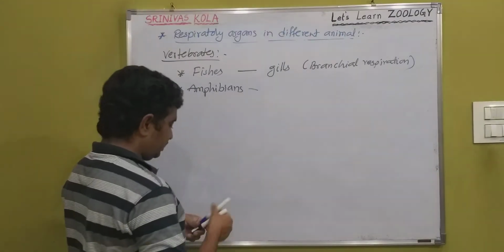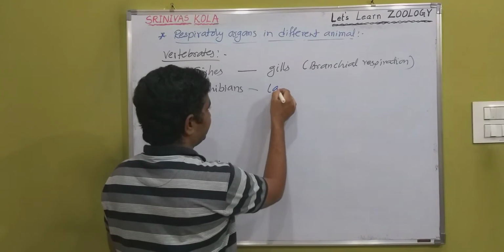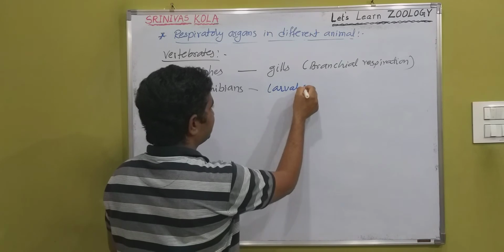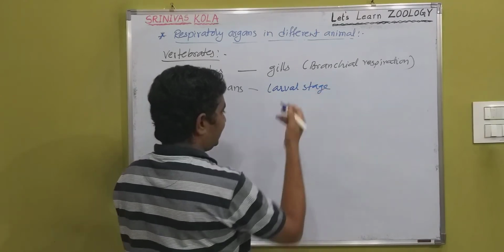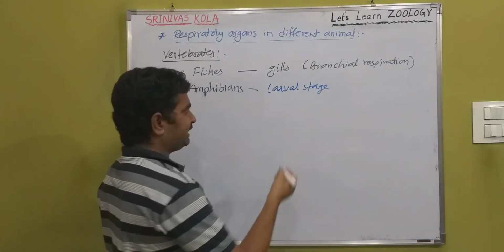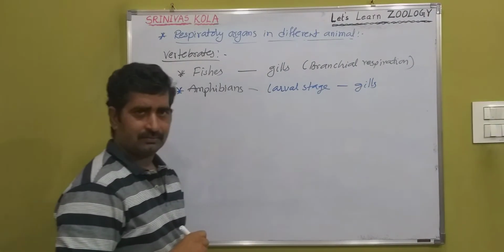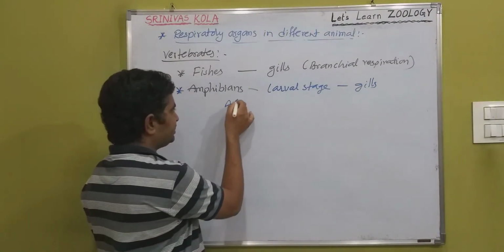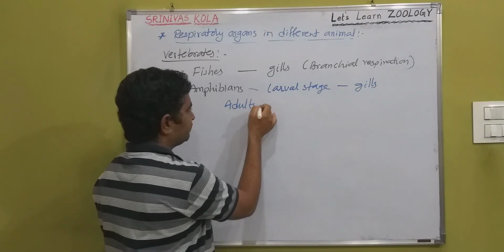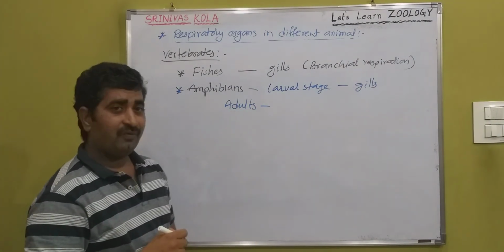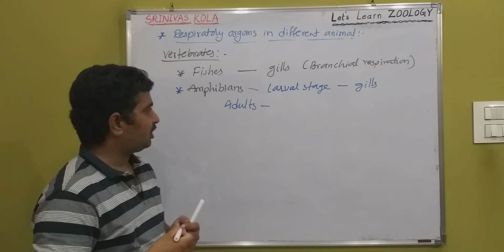So for example, in the larval stage, the tadpole larva breathes by gills. In the adult stage, various respiratory organs are present.